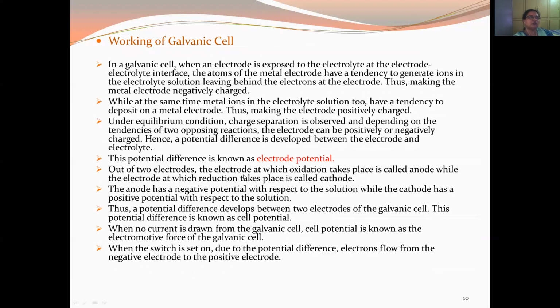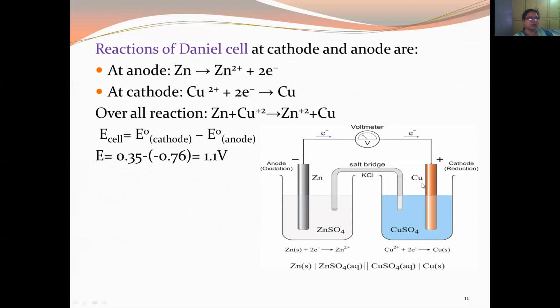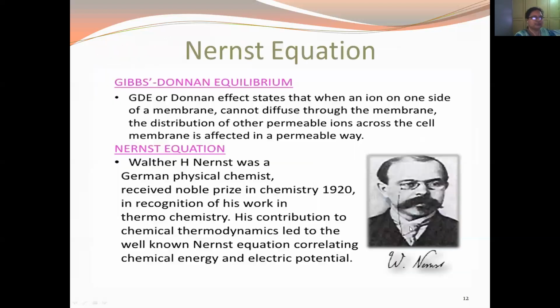What is the role of the salt bridge here? It maintains electrical neutrality between the two electrolytic solutions. Zn2+ ions will be more in the zinc solution, so the salt bridge donates its negative ions to it. In the copper sulfate solution, sulfate ions will be more, as copper ions get reduced to copper, so it donates its positive ions to this solution. That is why it maintains electrical neutrality between the two electrolytic solutions.